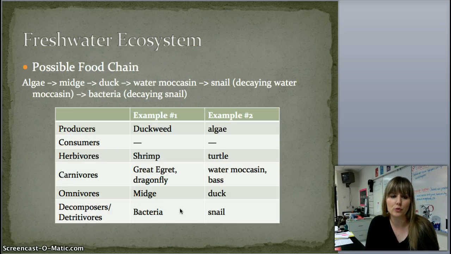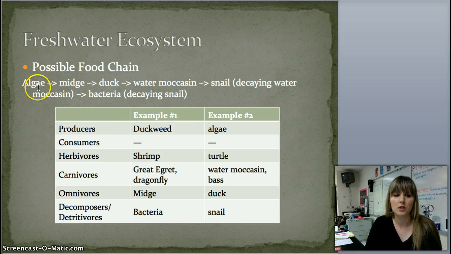Here is a possible food chain for the freshwater ecosystem. We begin with algae as the producer, which is then eaten by a midge, which is kind of like a fly, followed by a duck that eats the midge, and a water moccasin, which will eat either a small duck or a duck egg, and then a snail that eats the decaying water moccasin, followed by the bacteria, which then decomposes the decaying snail. And then here's just a chart showing you the producers, consumers, herbivores, carnivores, omnivores, and decomposers or detritivores.